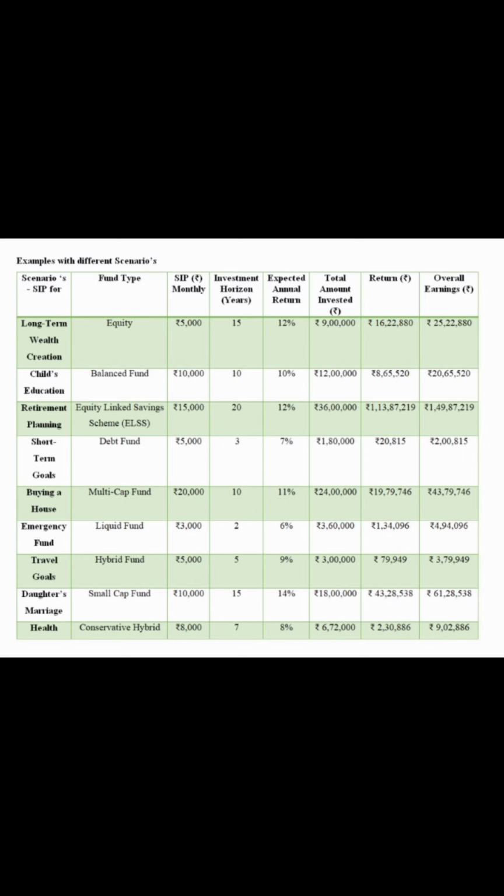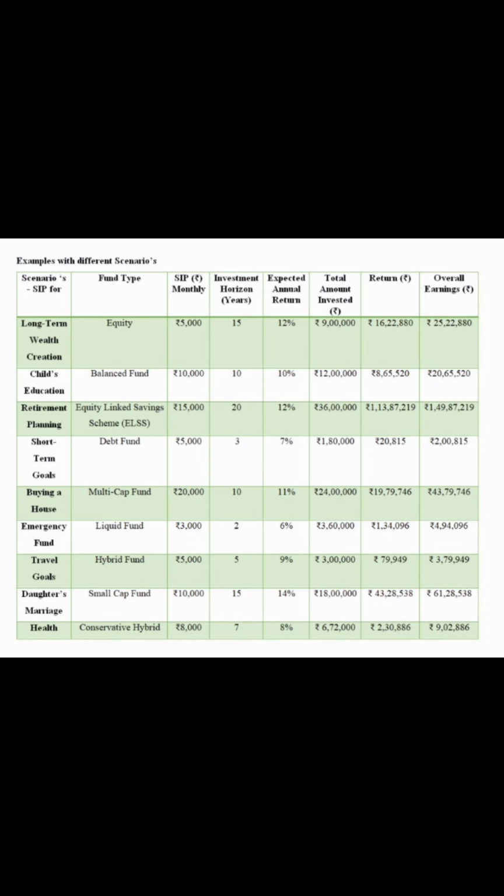Overall earnings is 4,94,096. Next scenario is travel goals, and the fund type is hybrid fund with a monthly SIP of rupees 5,000. Investment horizon is 5 years. The expected annual return is 9%. The total amount invested in this fund is rupees 3 lakhs. The returns on this fund is 79,949.